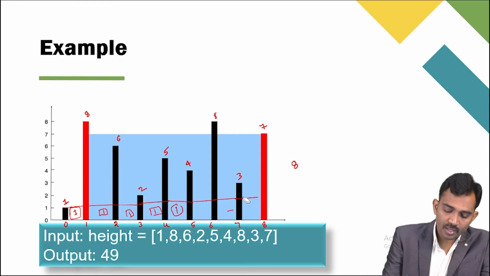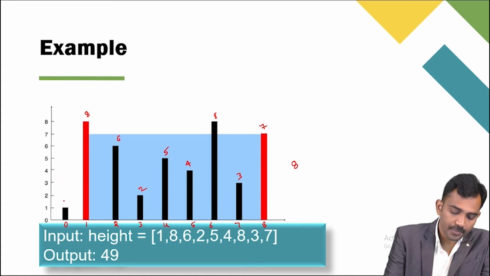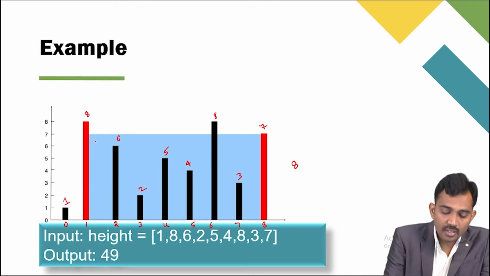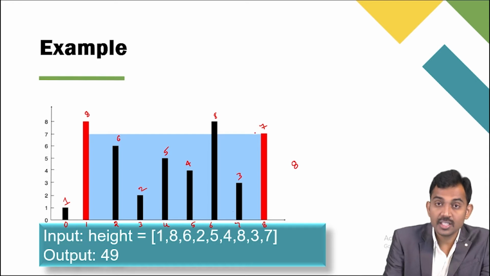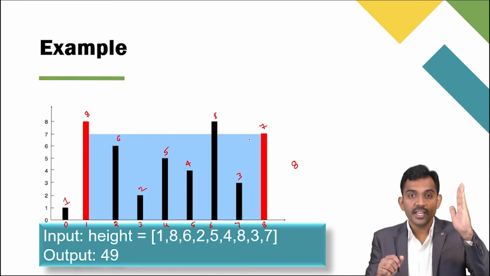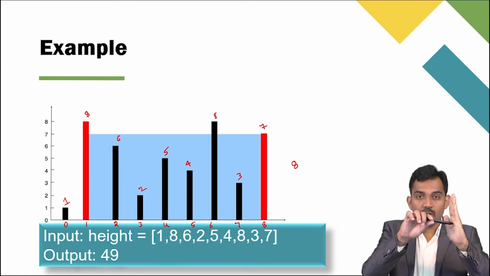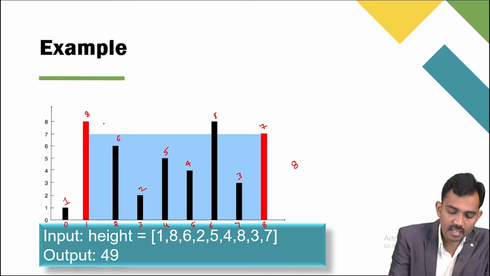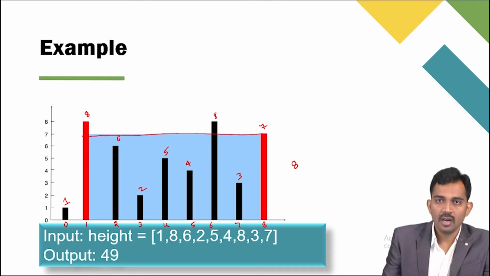What happens if you consider these two? See, this height is 8 and this is 7, means 7 and 8. What is the maximum height? Which is the smallest, right? Among these, 7 is the smallest, right? So this will form a container.